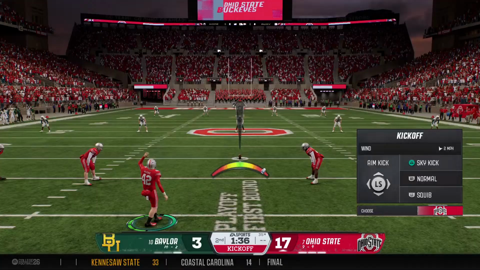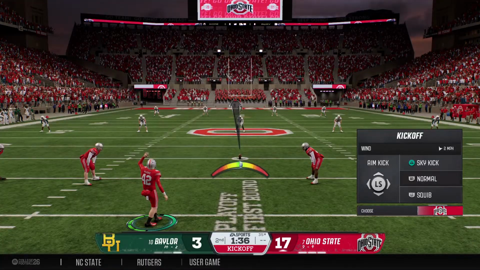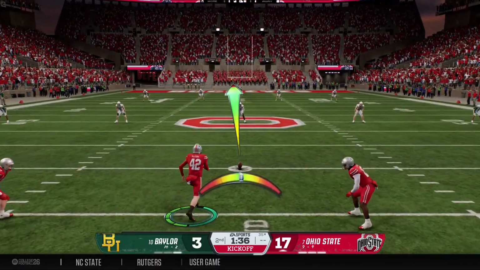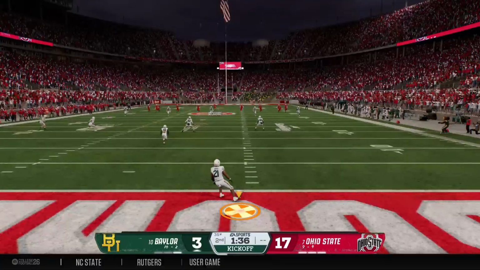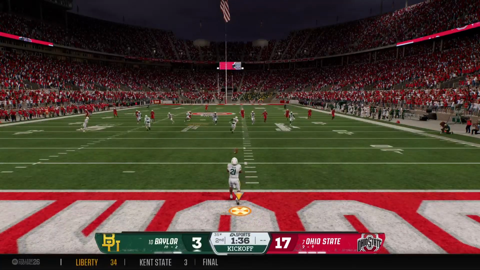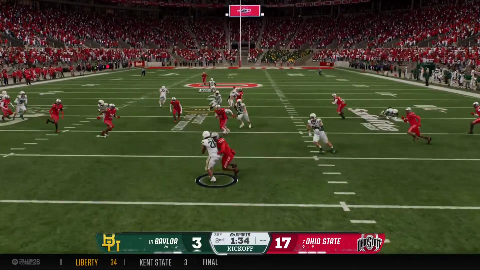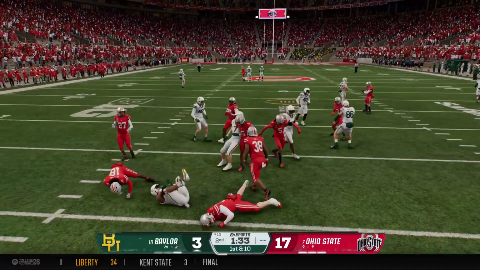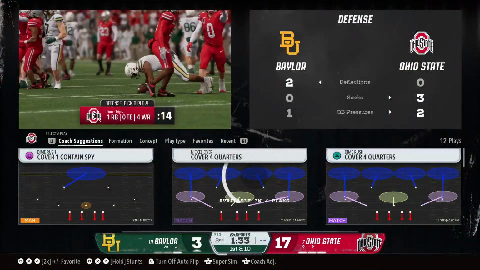Got momentum after scoring that touchdown. Now the kickoff team out there to kick it away. And the kickoff will be a return. The returner is brought down. Gets us started on the next drive.